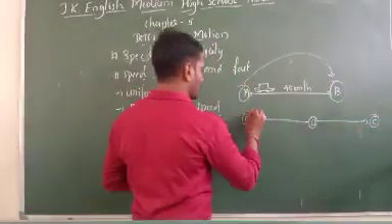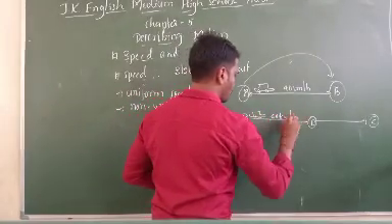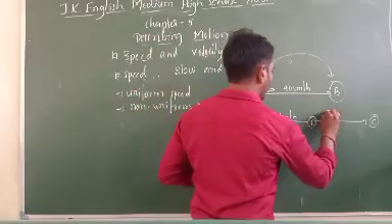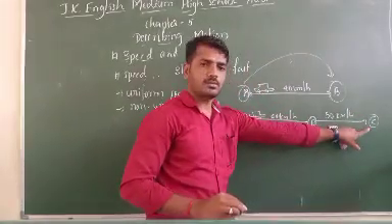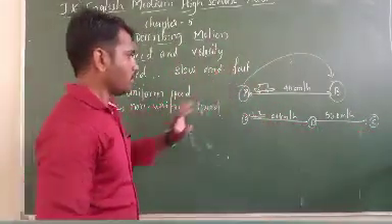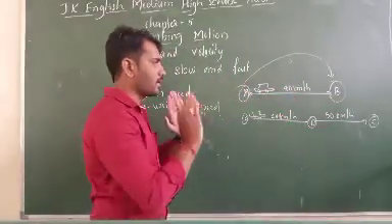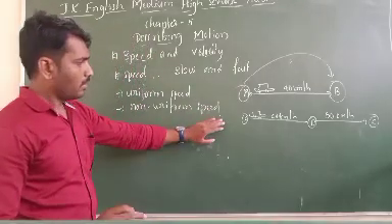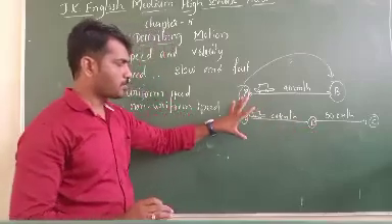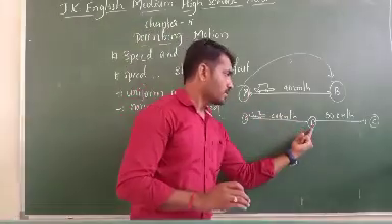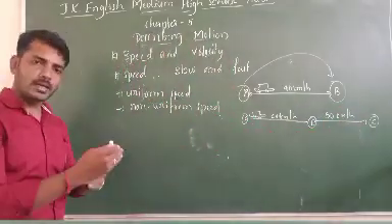Here the car has taken a speed of 40 kilometers per hour from A to B, the same speed. But after reaching point B, to reach point C he increased the speed by 10 km per hour.